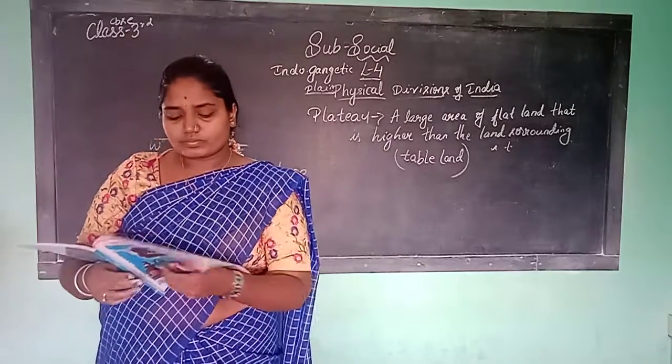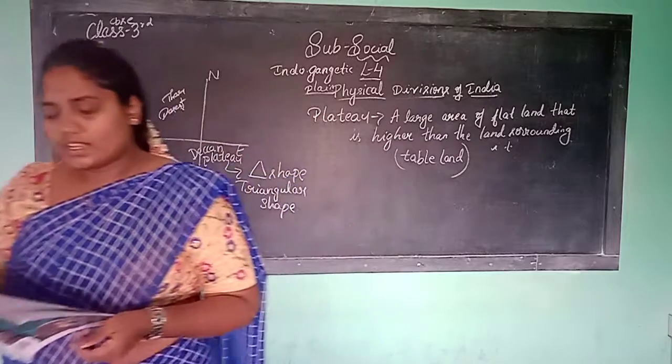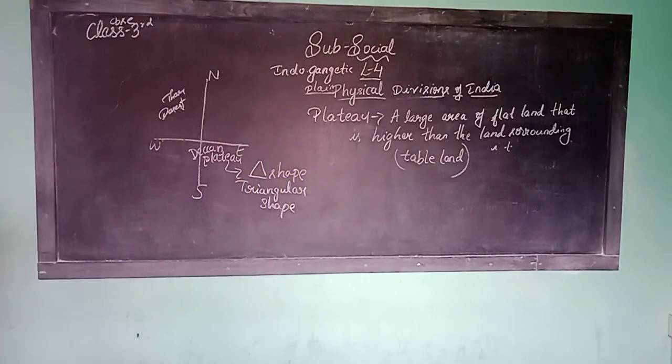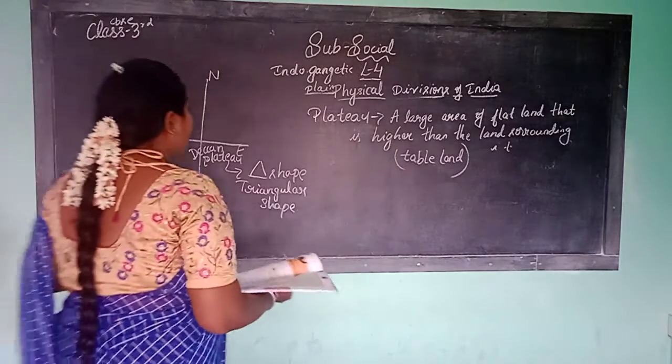Next, the coastal plains. So what does Deccan Plateau mean? All of you understood the Deccan Plateau? What does plateau mean? A large area of land.